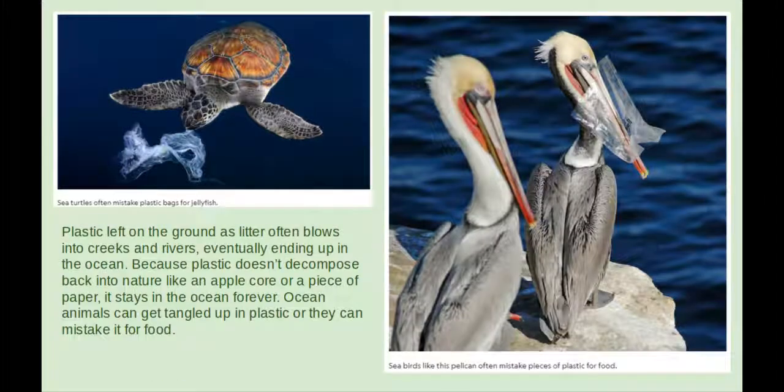You may be wondering how all of that plastic gets into the ocean, or why does it matter? Plastic left on the ground as litter often blows into creeks and rivers, eventually ending up in the ocean. Because plastic doesn't decompose back into nature like an apple core or a piece of paper, it stays in the ocean forever. Sadly, ocean animals are harmed when they get tangled up in plastic or mistake it for food.